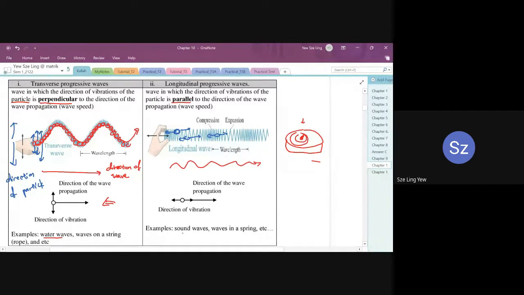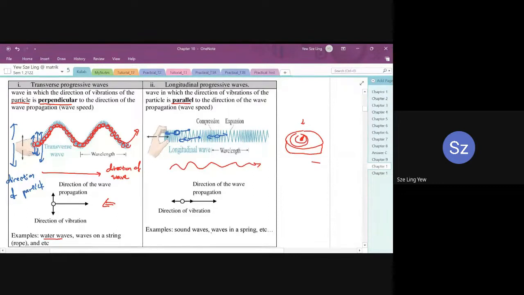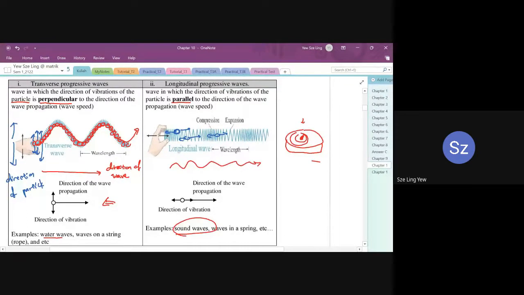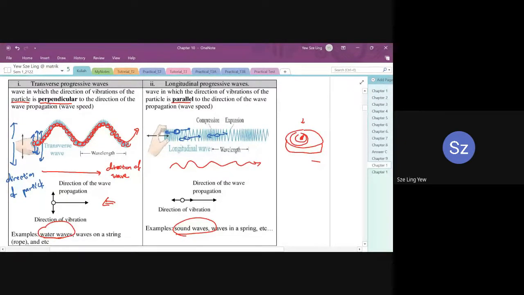So the typical example that we have, and we're going to discuss in this chapter, is the sound wave. Our main focus in this chapter is actually the sound wave in subtopic number 3. For the first example, the transverse progressive wave, the one that we use in our calculation, we're going to refer to the wave shape. And the thing that we're going to discuss here is the sound wave starting from 10.3. So in 10.2, we discuss the shape of the transverse wave. In 10.3, we discuss what happens in sound wave.